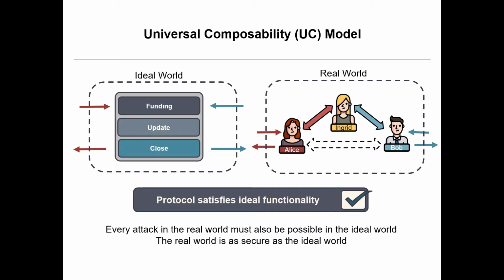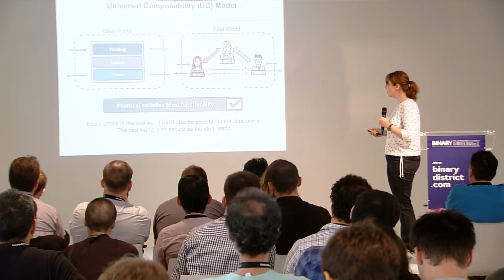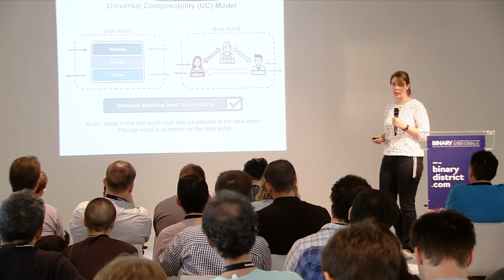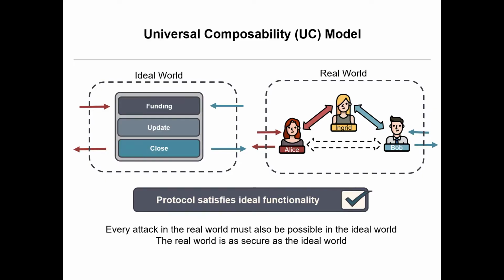This ideal functionality has the same input-output behavior as the real world, but otherwise it's very simple, very clean, and gives you just the key idea of what it's supposed to do. So in the channel case, this could be something like a completely trusted third party, something that is definitely only doing what we tell it to do, and it would just take in the beginning our coins.